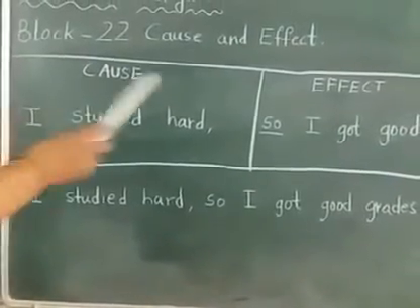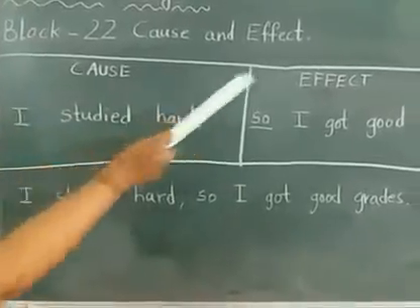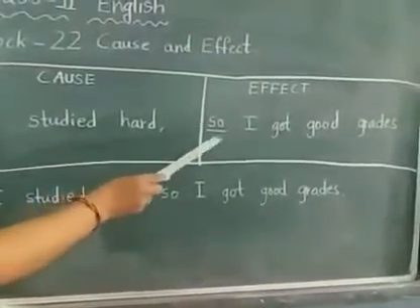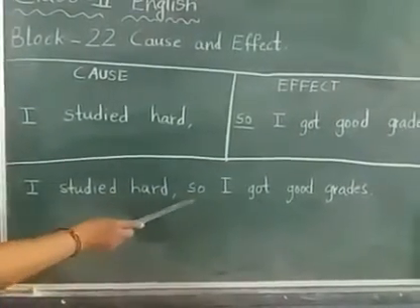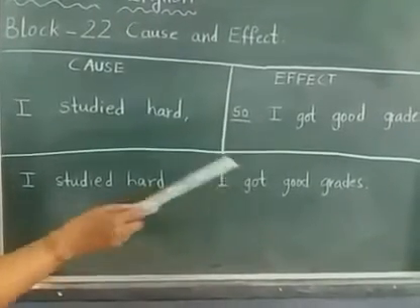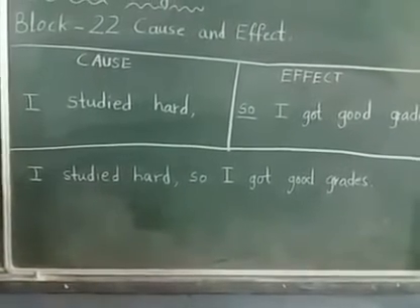Yes children, if you see the box here, I have written here cause, effect. I studied hard, so I got good grades. We are joining the sentence with so, children. I studied hard, so I got good grades. Okay children, the word so joins two sentences.